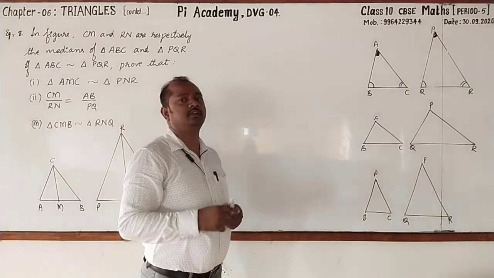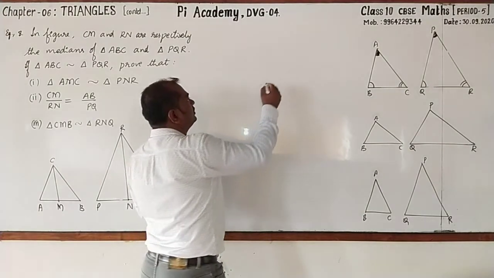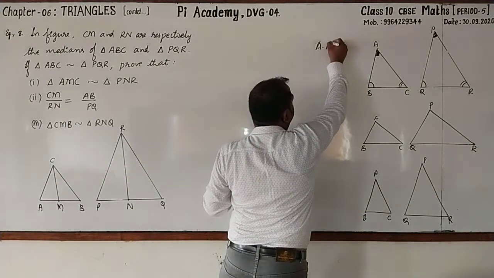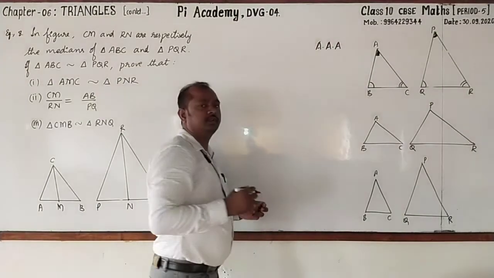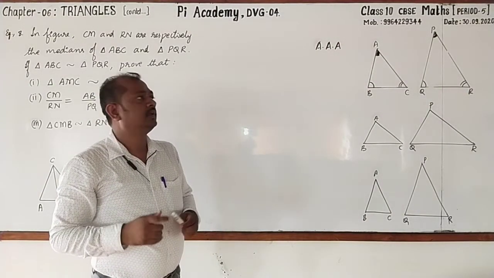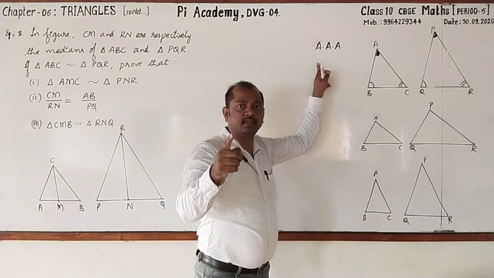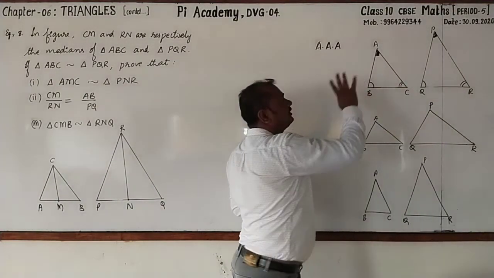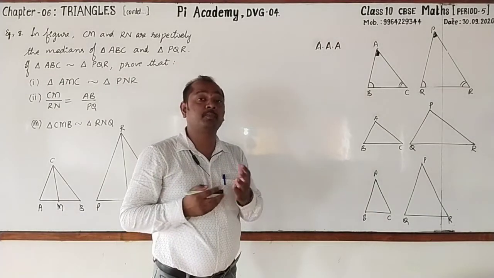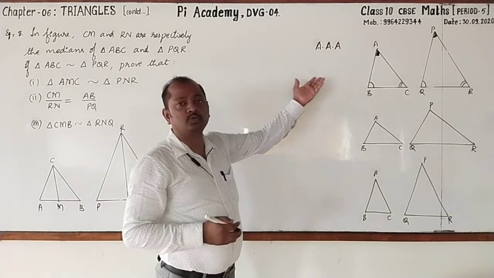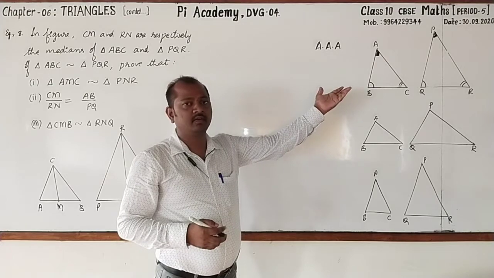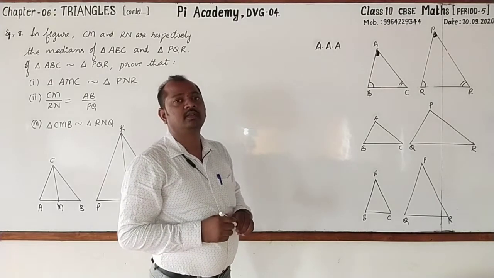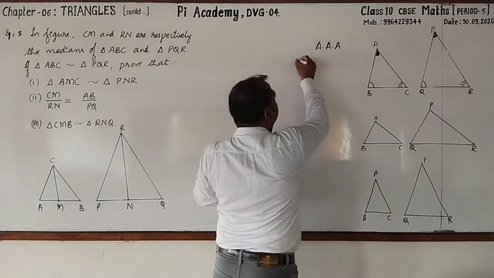Which is the first criterion we learned? This is AAA. Then what is its statement? In 2 triangles, if the corresponding angles are equal, then the corresponding sides are in proportion. Hence, the 2 triangles are similar. Right? How to write that symbolically? We can write like this.